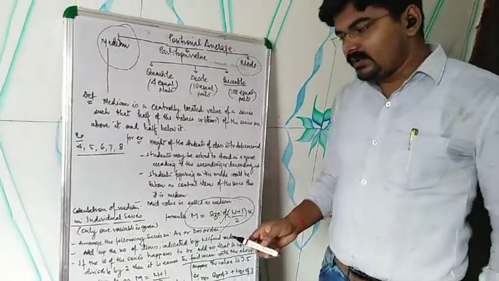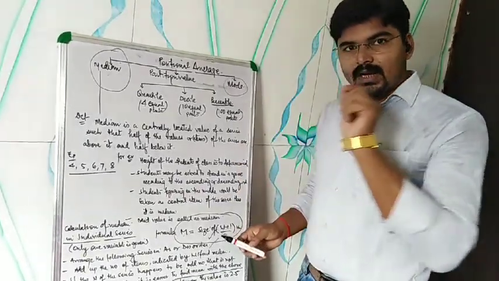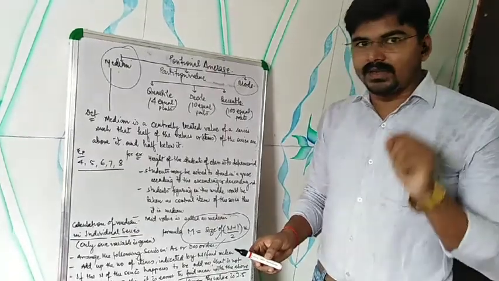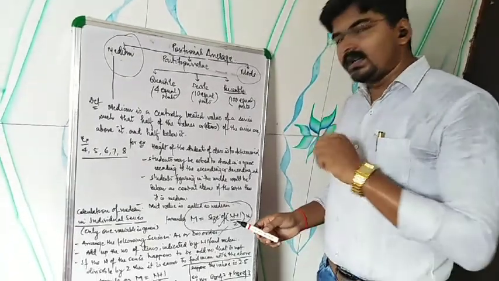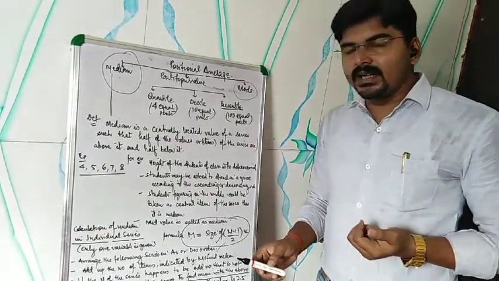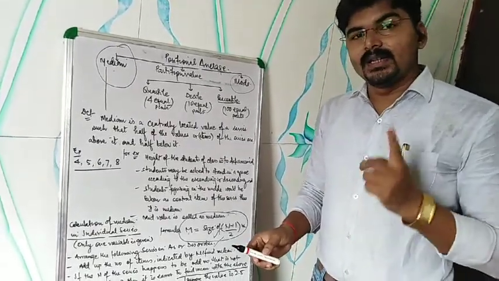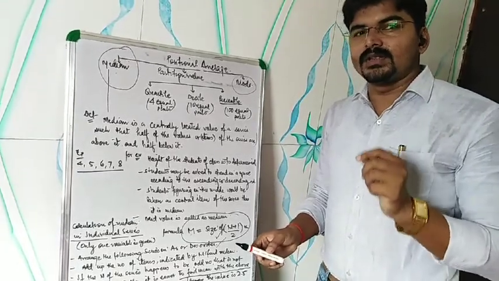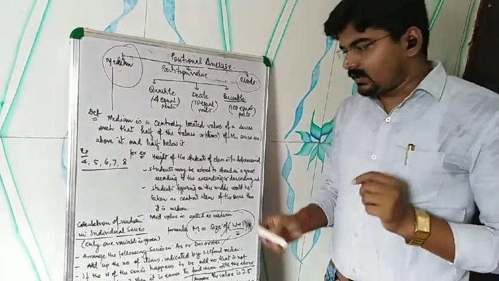But you have to see whether the number of items is odd or even. If it is odd, there is no complication while calculating the median. But if it is even, then you have to face a problem, because it would come in fraction. Let us see.